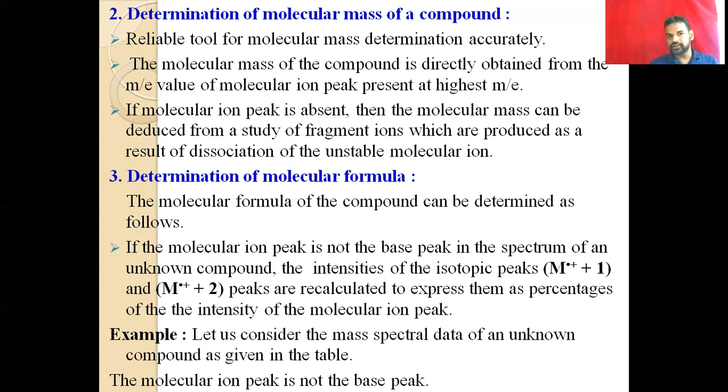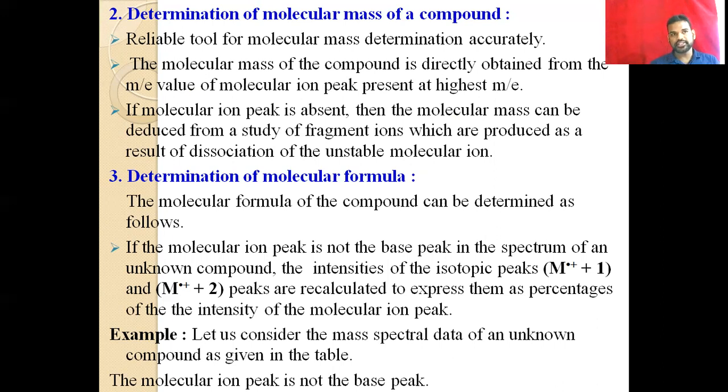That means if we don't have any molecular ion peak, we can identify the fragment ions, and after the study of the fragment ions, we can deduce the molecular mass. It may be possible that the molecular ion peak is absent when the molecular ion is unstable, so it may not give any molecular ion peak. In that condition, we can identify the molecular mass by the study of fragmentation. This is also very simple.